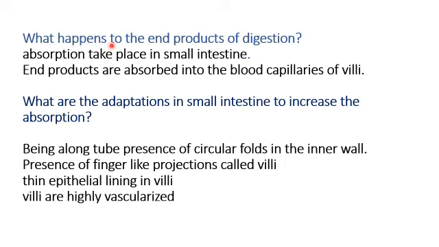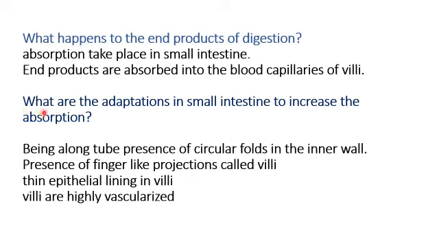So what happens to the end products of digestion? Finally, digestion is completed in the small intestine. Absorption takes place in the small intestine after the digestion, right? The end products are absorbed into the blood capillaries of the villi. Villi are small structures present in the small intestine, and these structures help the absorption of the end products.